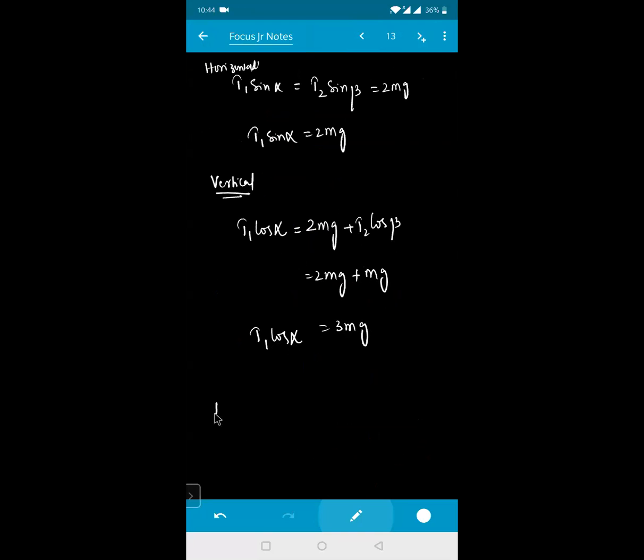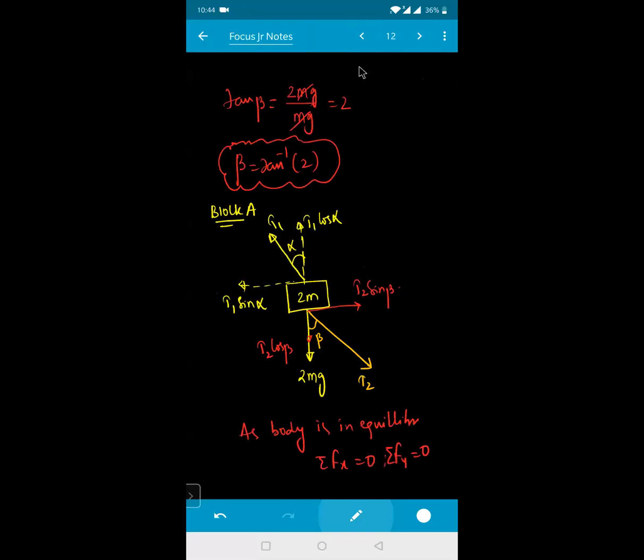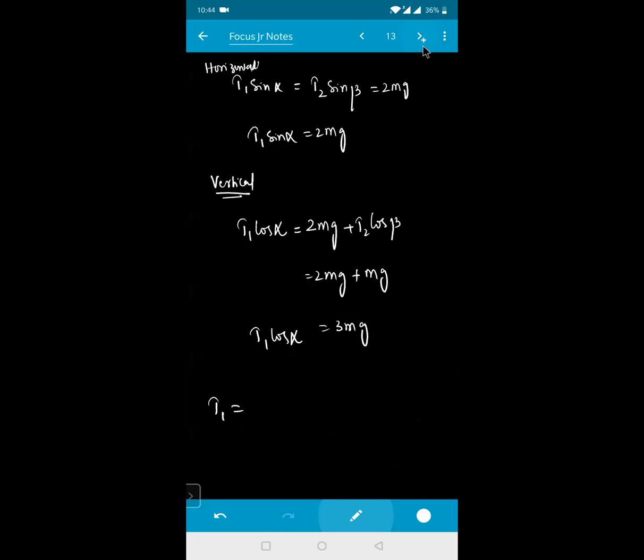Now what is the value of T1? Can anyone tell me? So T1 will be equal to the resultant of these two. Angle between them is 90. So that will become the square root of T1 sin alpha whole square plus T1 cos alpha whole square. That is equal to the square root of 2mg whole square plus 3 times mg whole square.